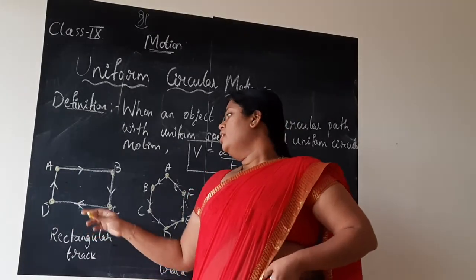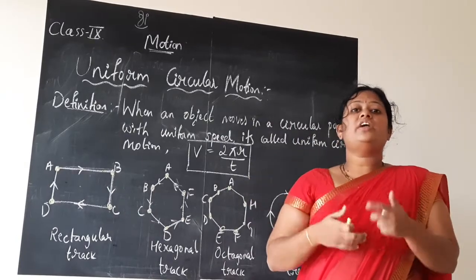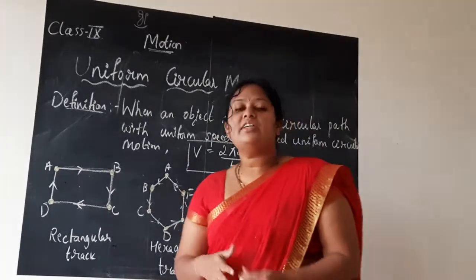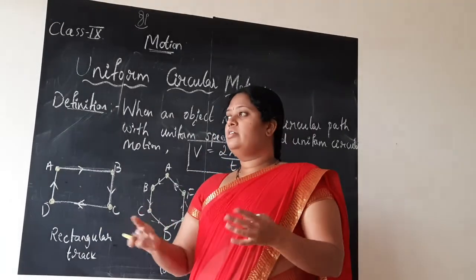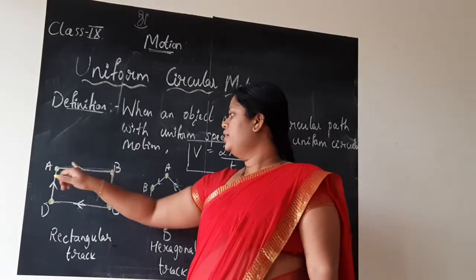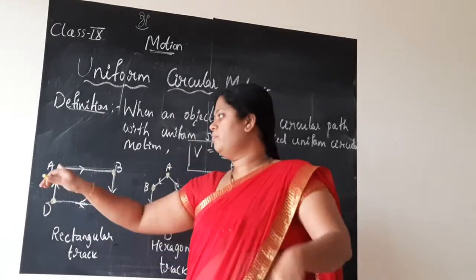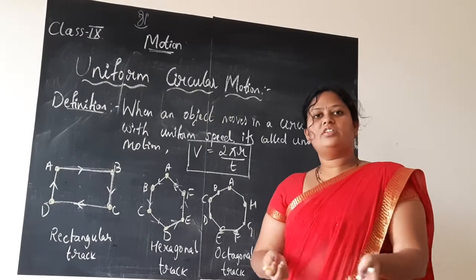Now children, in the rectangular path, how many times did he change his speed? He may decrease or he may increase. How many times has he changed his speed when he is running? It is 4 times. Why? Near A, B, C, D. When he started, initially you will start running fast, yes, of course you run fast.